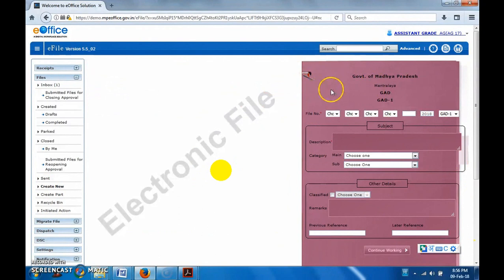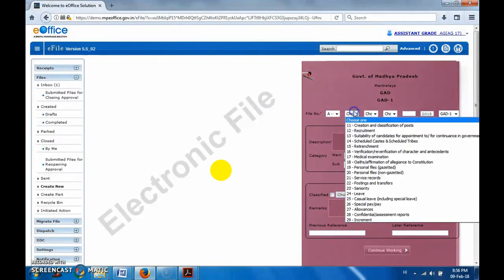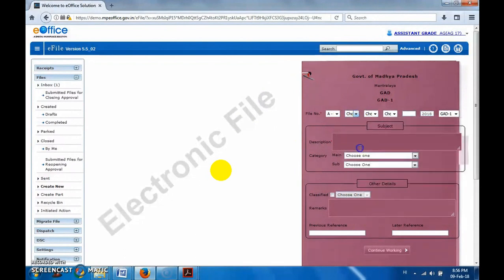Okay, the same pop-up screen has come. Let me randomly put some info. It is written GAD in the demo, so options will come accordingly. Later, as per district requirement, the options will be available as per our need. So establishment, then I will take something here.